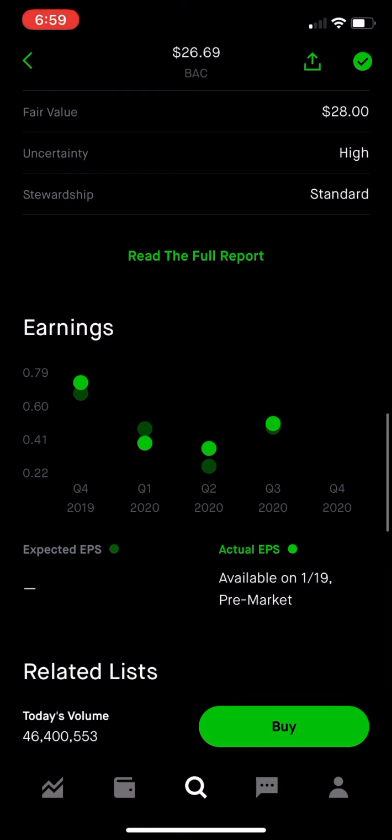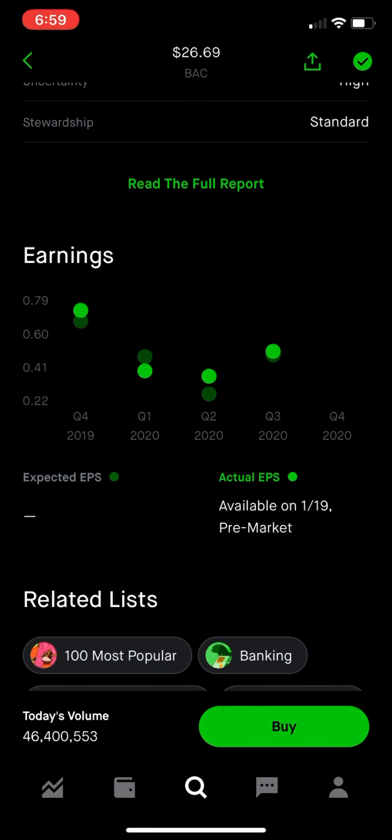Now, what is the earnings report? Well, this is what this is, as you see where it says earnings. So in Q4 earnings 2019, we had a good earnings report, that they were making per share between 0.6 and 0.79. That's awesome. You always want to be positive. You don't ever want to be in the negative in the earnings, because that's where things get complicated. But what the heck, man? It decreased to below 0.41, right? Why? Because the coronavirus hit.